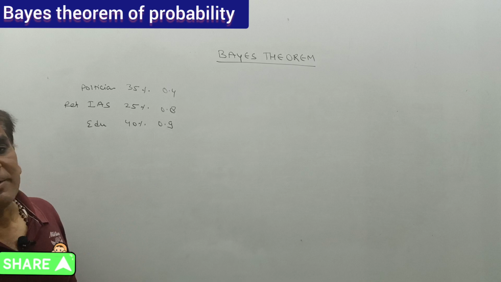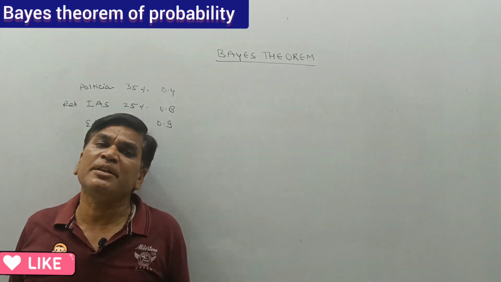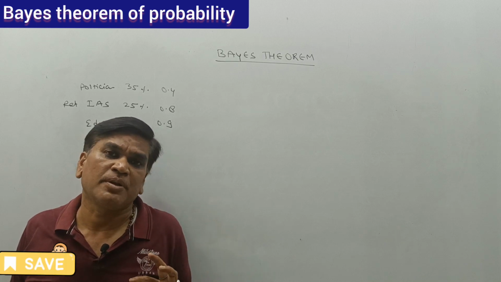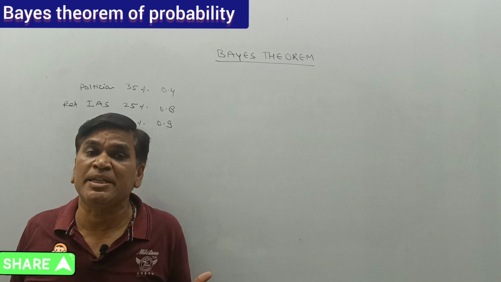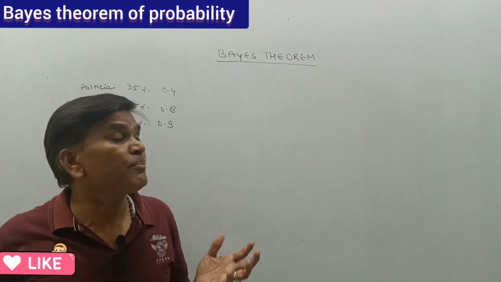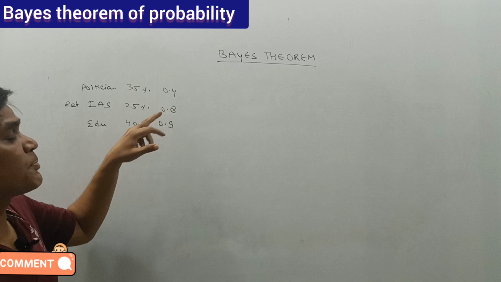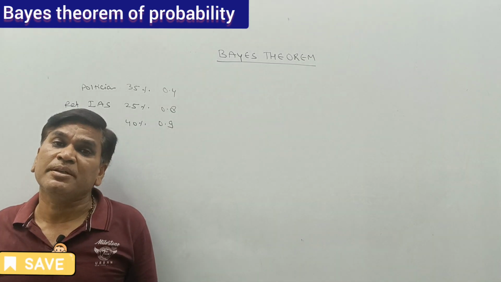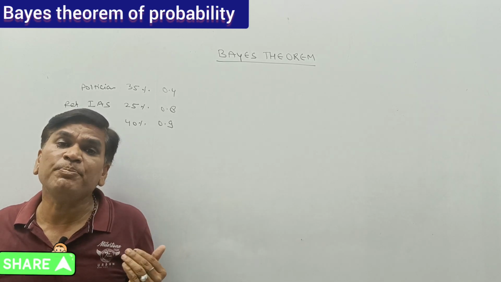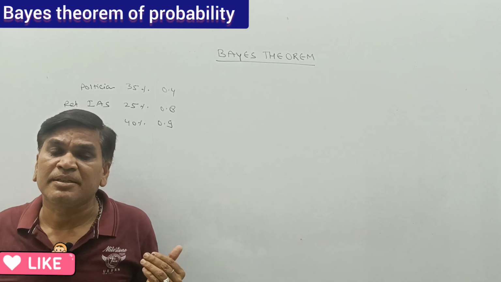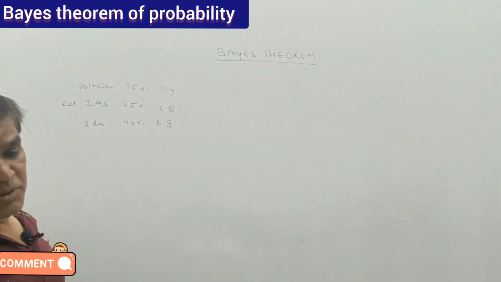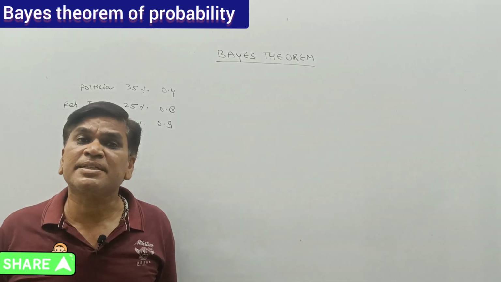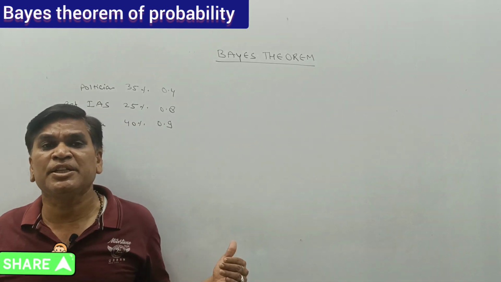Conditional probability is also given: if the politician is appointed, he will promote the research with probability 0.4. If a retired IAS officer is appointed, the probability is 0.8. And if an educationalist is appointed, the probability is 0.9. So we have to calculate the probability that the research will be promoted in the university.